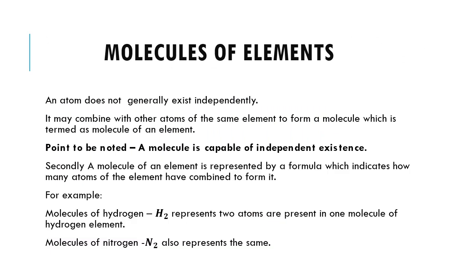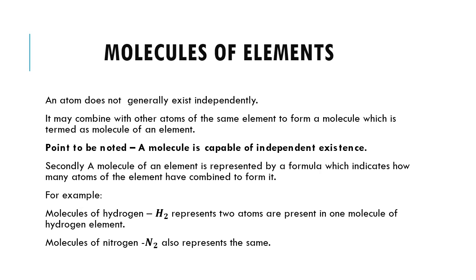Now we will learn about molecules of elements. An atom does not generally exist independently. We all covered that in class 6. So it may combine with other atoms of the same element to form a molecule, which is termed a molecule of an element.